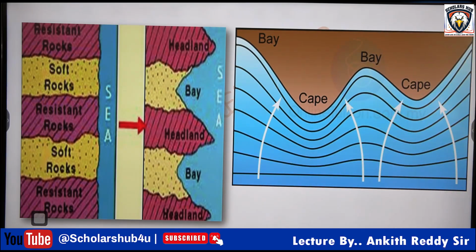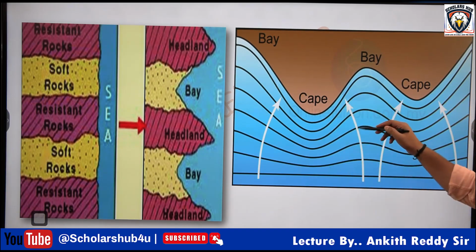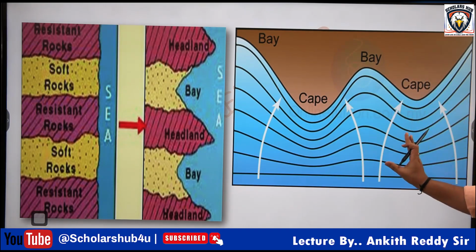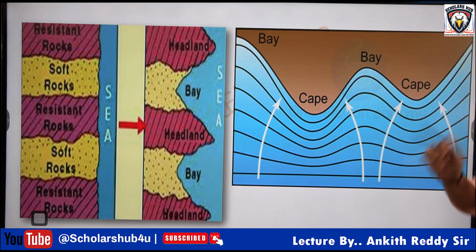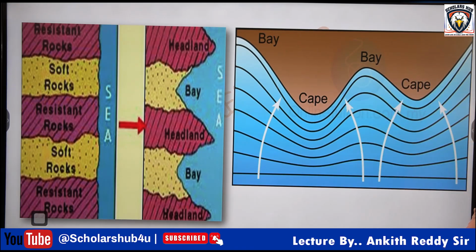That is called a cape. So it looks like this. The point which is intruding towards the sea is called cape, and the part that got eroded, where the water body is intruding towards the land, is called bay. If it is narrow, it is called Gulf. Okay.